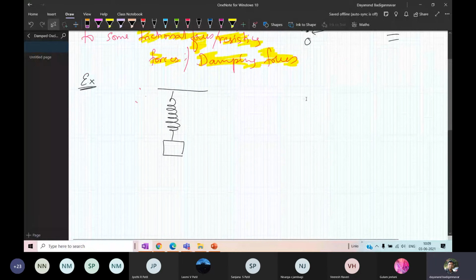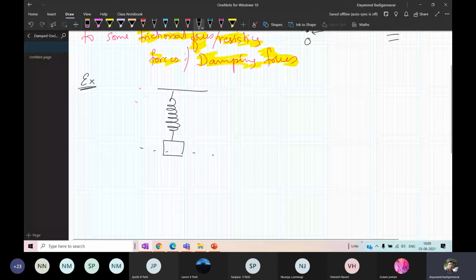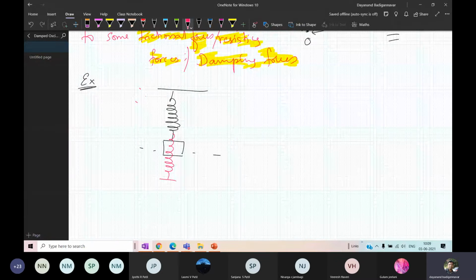Okay, I apply the excitation. I make sure that it starts oscillating like this. So it is oscillating between the points A and the points B. Now it is in an air medium, so it is in an air medium in the lab, if you are performing it.